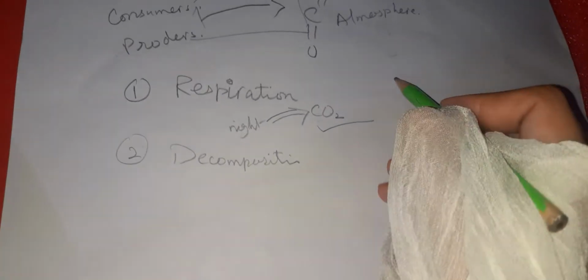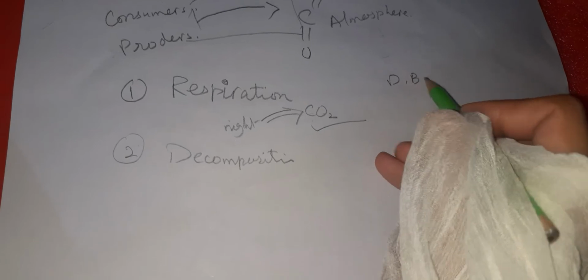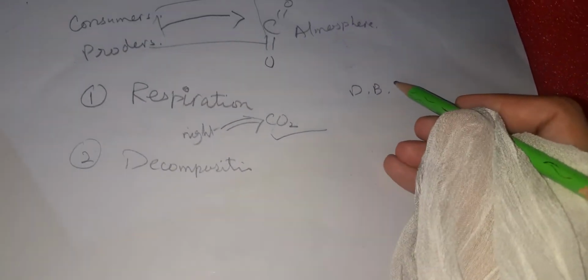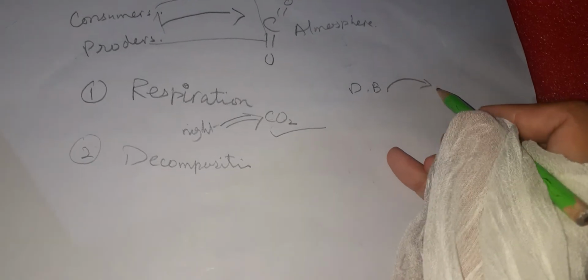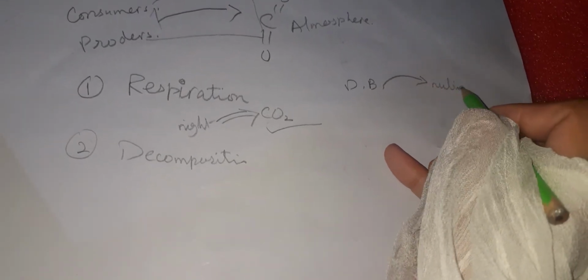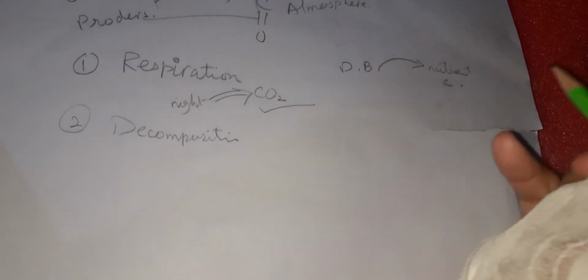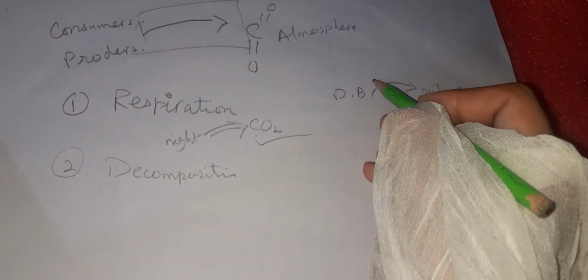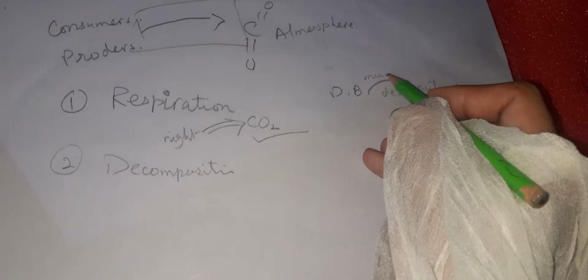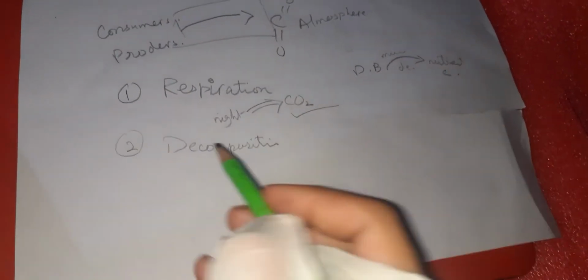In decomposition, what happens? The dead bodies of both plants and animals are changed into nutrients, and in these nutrients carbon is given off to the environment. This action is known as decomposition, and decomposition is done by microorganisms or bacteria, right?